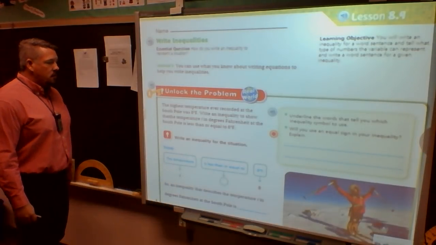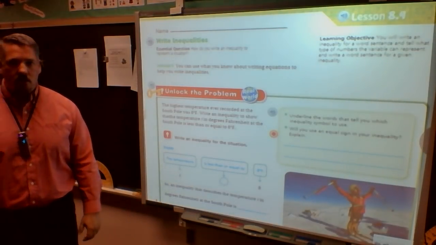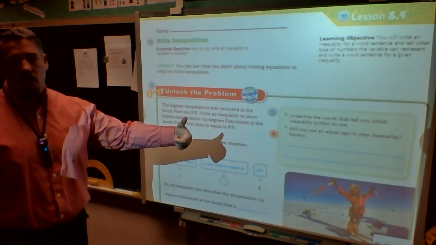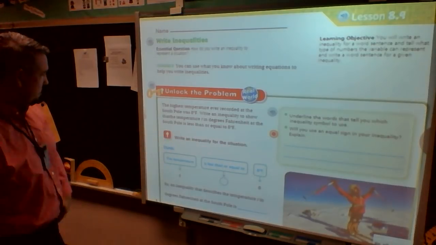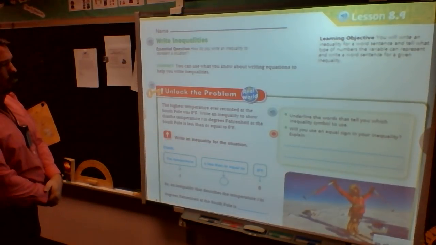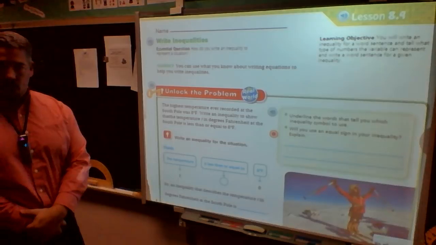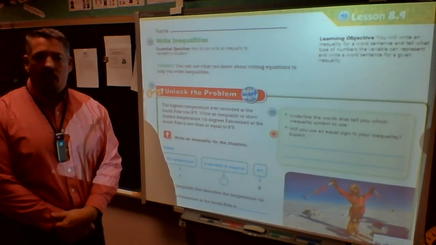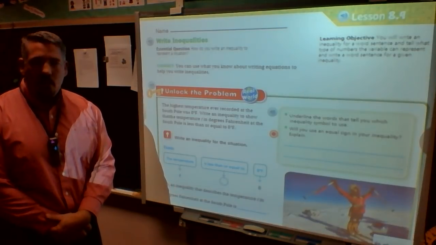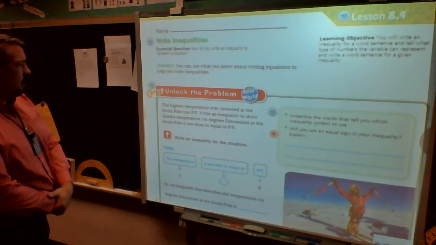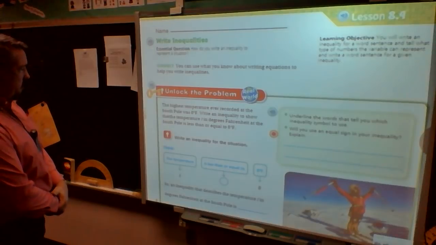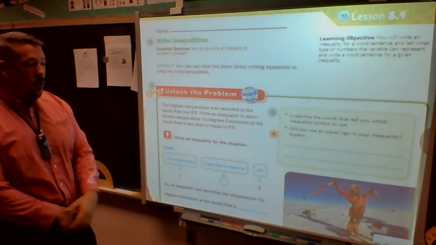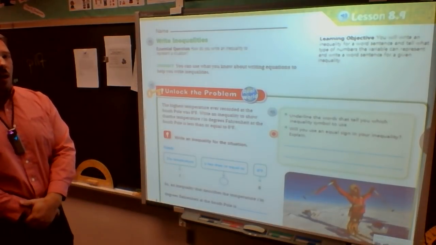Let's look at what we're talking about, thinking about what it says. So we have the South Pole. Because of this information, please understand, I will never go there. The highest temperature ever recorded at the South Pole was 8 degrees Fahrenheit. The highest temperature. It never gets above 8 degrees Fahrenheit. That's redonkulous. Write an inequality to show that the temperature T in degrees Fahrenheit at the South Pole is less than or equal to 8 degrees Fahrenheit.